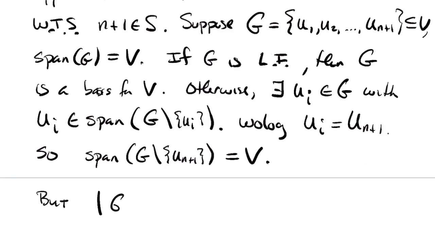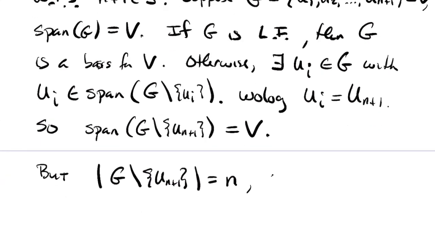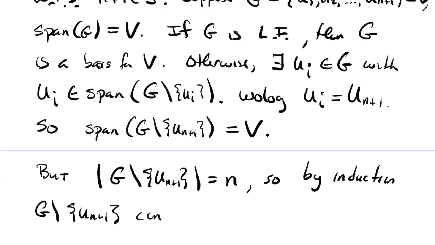The size of this set, G take away u_{n+1}, is equal to n. So by our induction hypothesis, this set G take away u_{n+1} contains a basis.